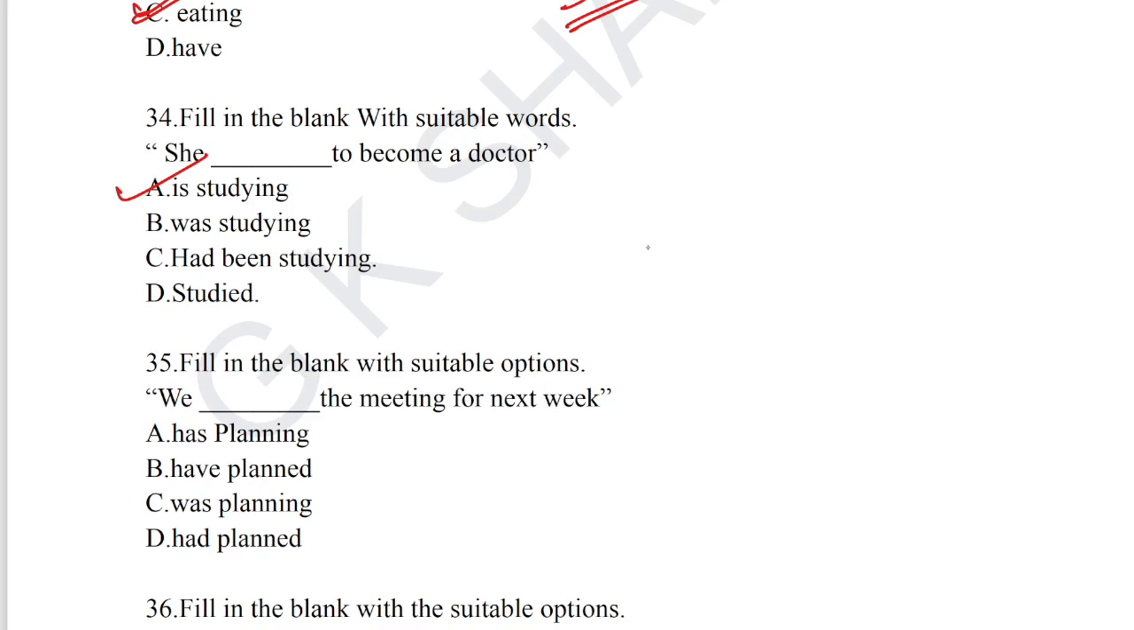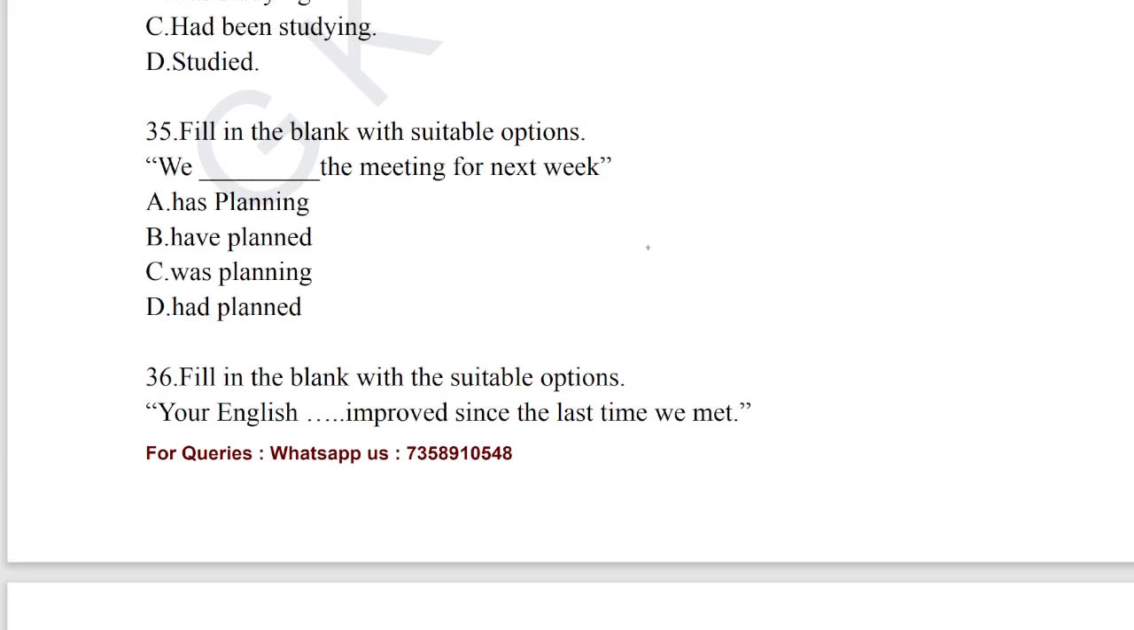Let's take up question number 35. Fill in the blank with the suitable options. So again, we go for option B. We have planned the meeting for next week. This is the present perfect tense. Present perfect is always used for a concluded decision at the present. So we have planned the meeting for next week.